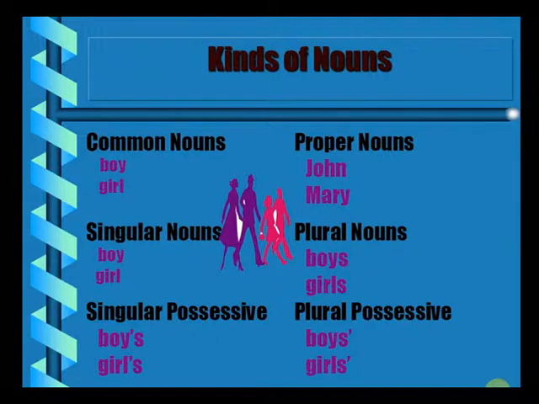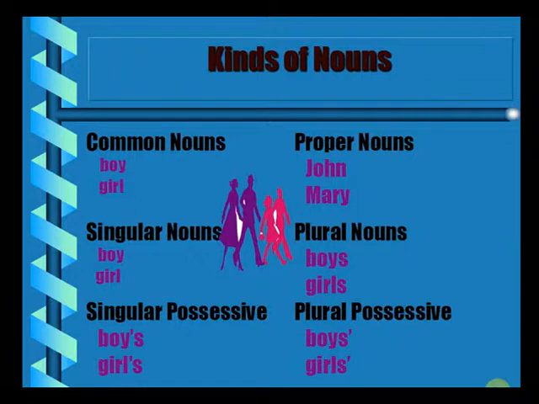Now you should remember, a proper noun cannot have its plural form. Boy can become boys, girl can become girls, but John cannot become Johns. Similarly, Mary cannot become Marys. So plural nouns can be made out of common nouns or various other types of nouns that we'll be discussing later on. Now, how to convert a singular noun into a plural noun? We'll have a detailed discussion around that in the coming slides.